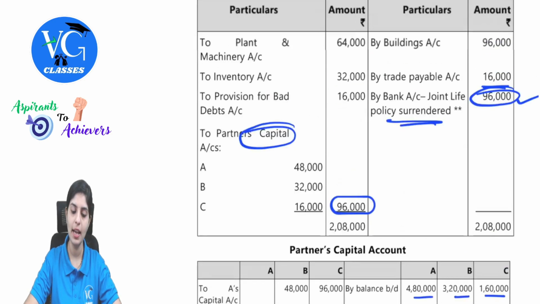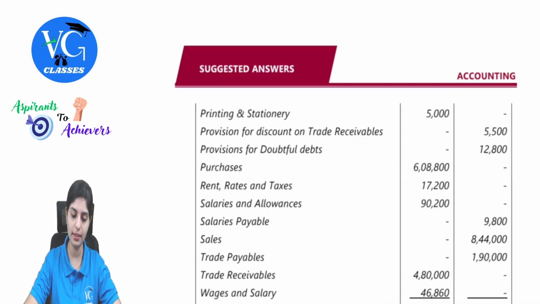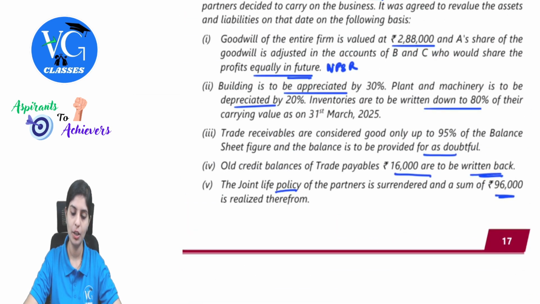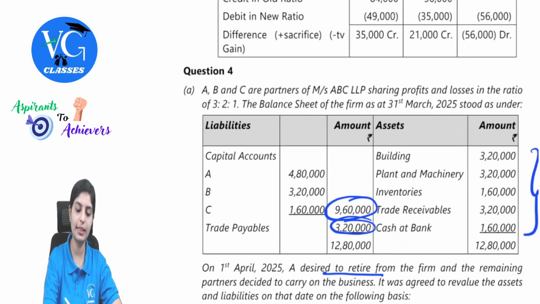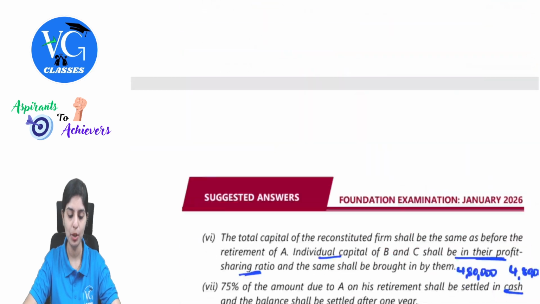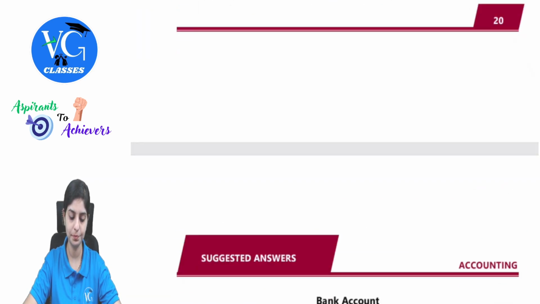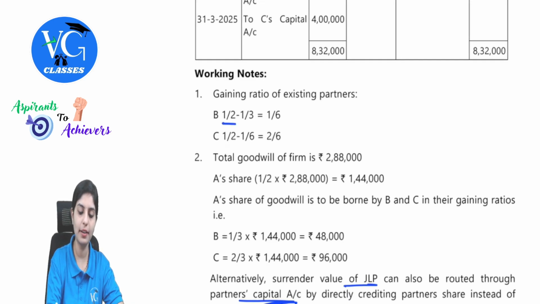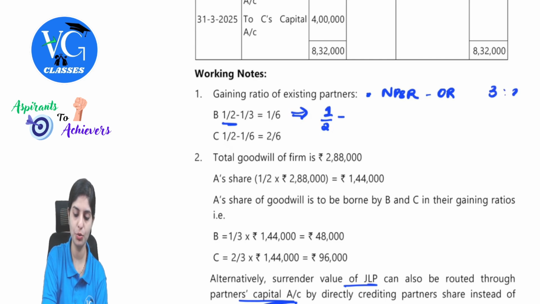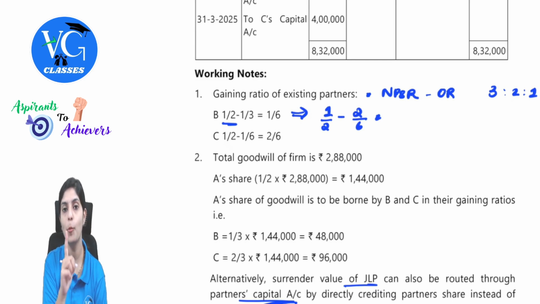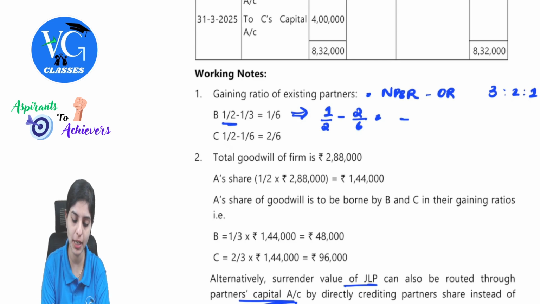Next, there is a goodwill entry. Goodwill of the firm was valued at 2,88,000, I guess. Remember, this should be apportioned in the gain ratio. Old ratio is given 3:2:1. New ratio is equal. So we need to find out the gain ratio. See here, gain ratio is nothing but new profit sharing ratio minus old ratio. New ratio is 1/3. Old ratio was given as 3:2:1. So 1/3 minus 2/6, because we are calculating for B. Remember, most of the students will again commit mistakes here by taking A. We are doing this calculation for B.